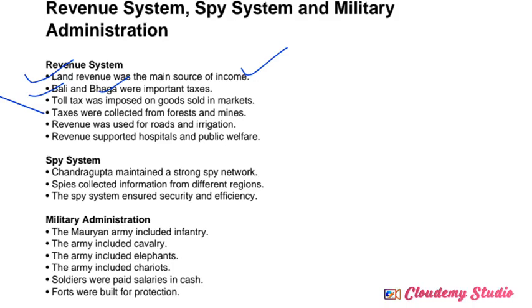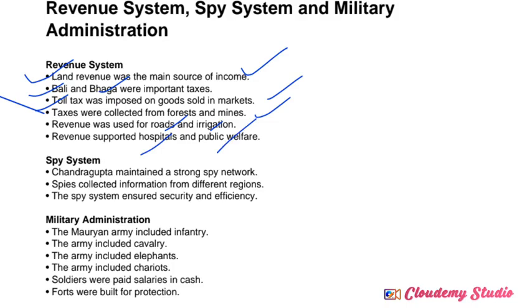Bali means religious taxes and Baga means agricultural taxes. Another one, toll tax was imposed on goods sold in markets. When someone went to sell goods and services in the market, they had to pay the toll tax to the Mauryans. Taxes were also collected from forests and mines, and used for the construction of roads and irrigation. Most of the collected tax was utilized for the welfare of the public. They even started to support hospitals and public welfare activities. So this is regarding the revenue system of the Mauryans.